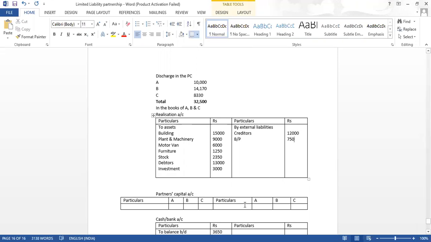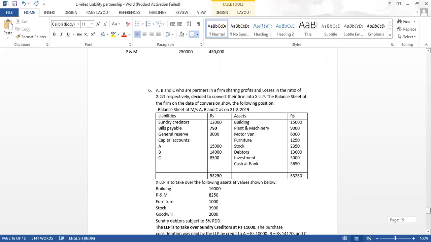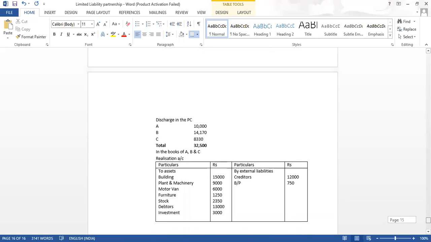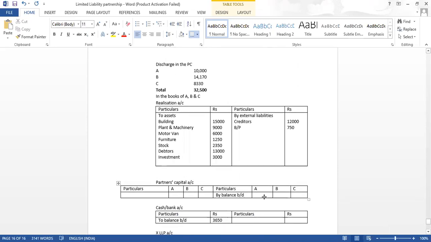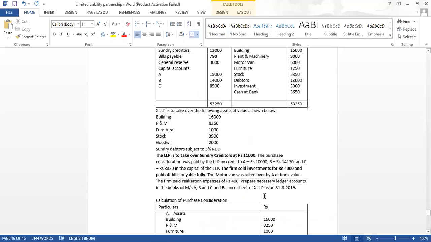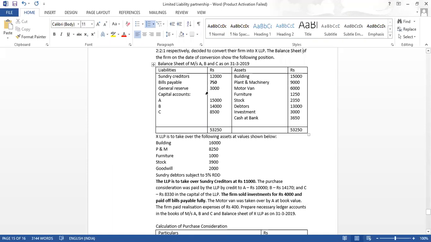Now I will go to the partners' capital account, by balance brought down. I will write the capital of the partners: 15,000, 14,000 and 8,500. So now let us go again to the balance sheet and see whether there is any reserve.